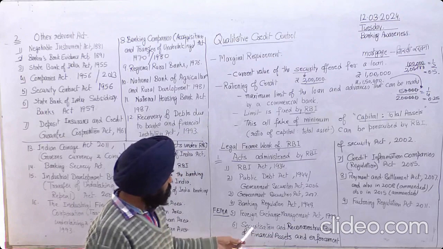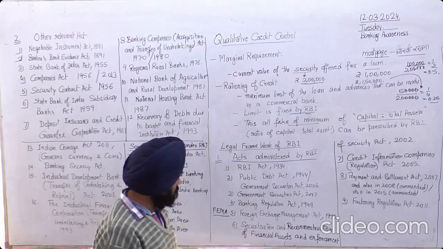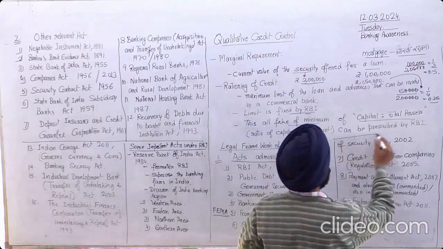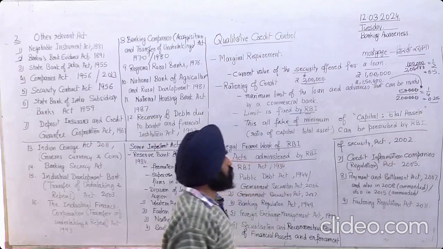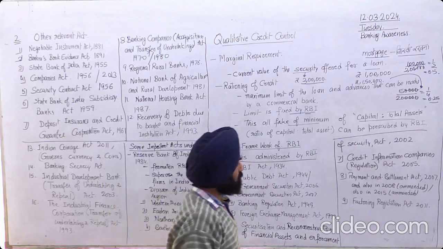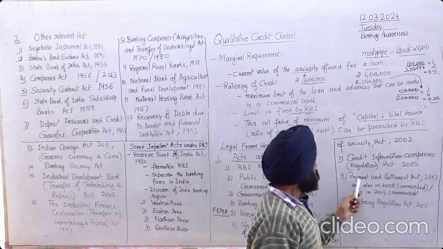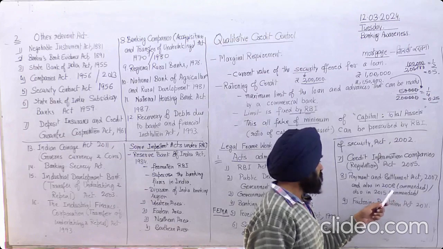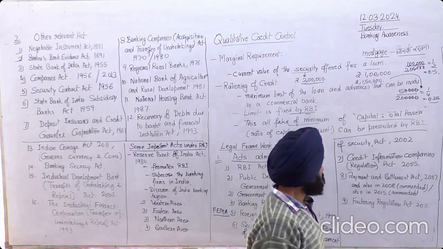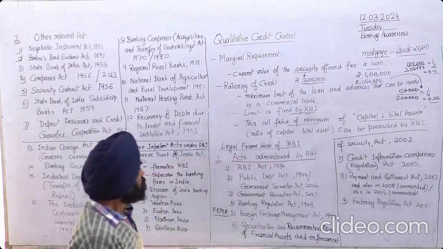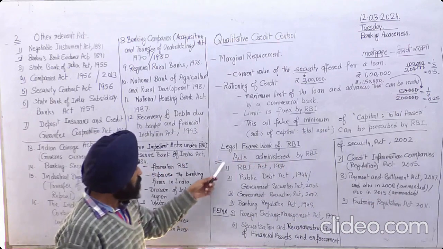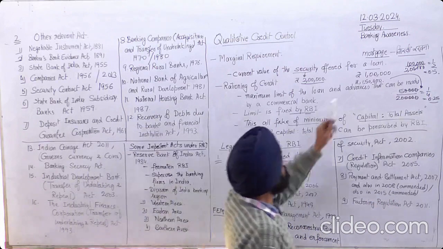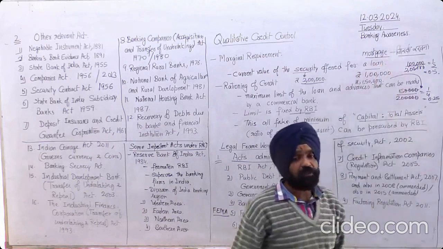Then the Securitization and Reconstruction of Financial Assets and Enforcement of Security Interest Act 2002. Then the Credit Information Companies Regulation Act 2005, the Payment and Settlement Systems Act 2007, which was amended in 2008 and then 2015, and the Factoring Regulation Act 2011. So we have noted these things. Because we are studying it under the topic of awareness, we need not go further.